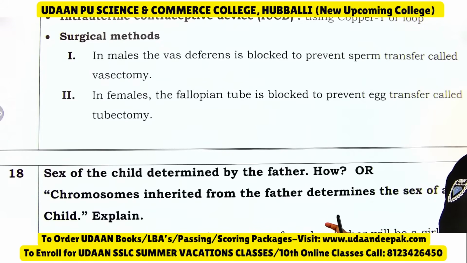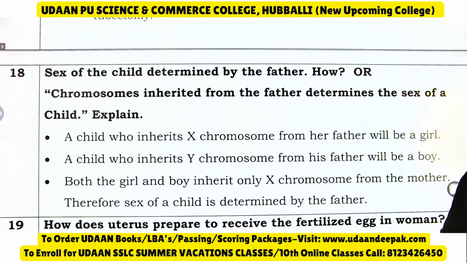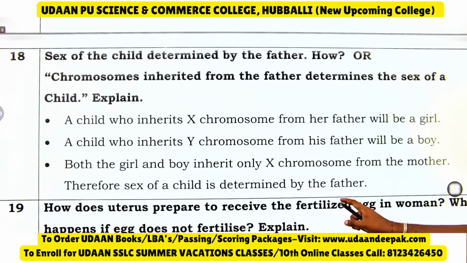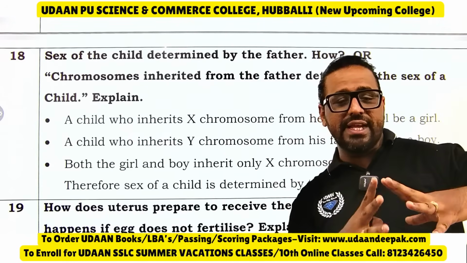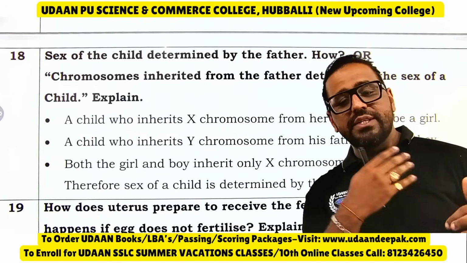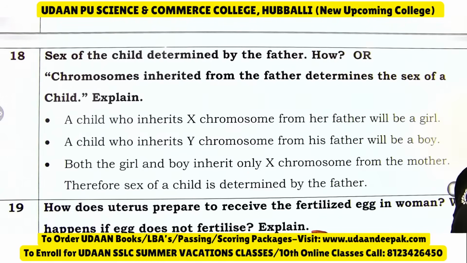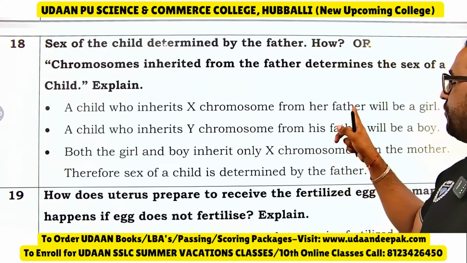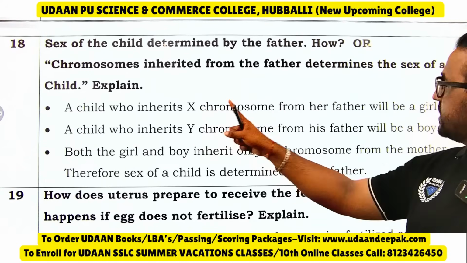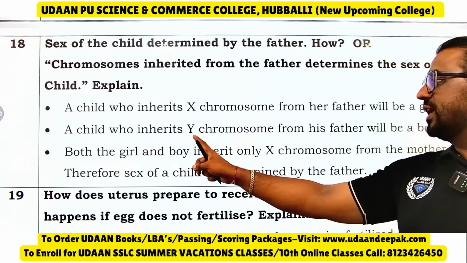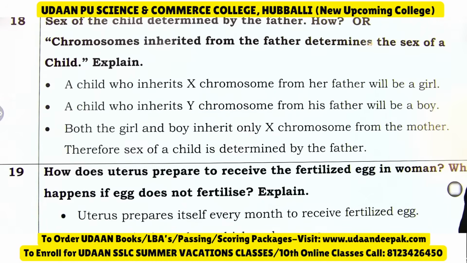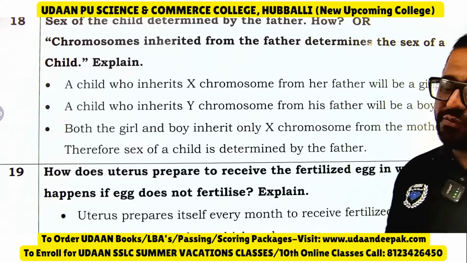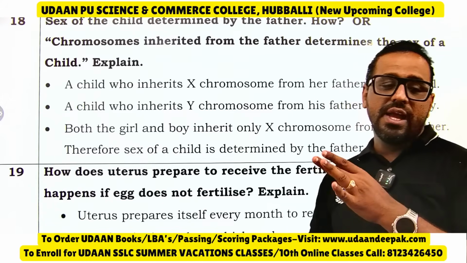Okay, next: the sex of the child is determined by the father, how? Or chromosomes inherited from the father determine the sex of the child. Again, this sex determination is a fixed question everyone will write. Father determines the gender of the baby. How? If the father gives X, the baby will be a girl. If the father gives Y, the baby will be a boy. Both the girl and boy inherit only the X chromosome from the mother. Therefore, only the father decides the gender of the baby.